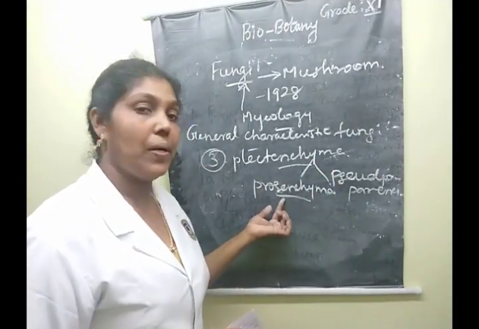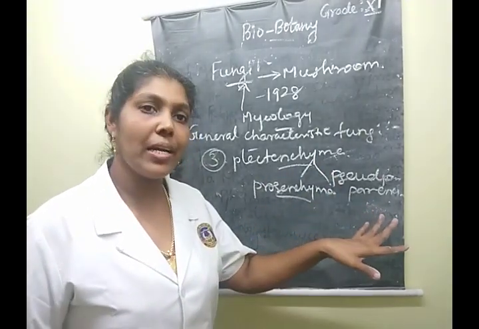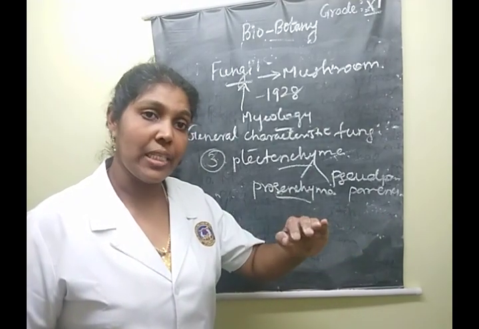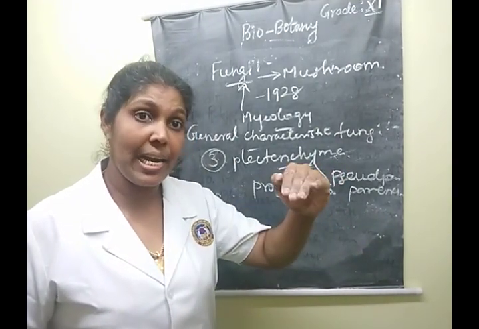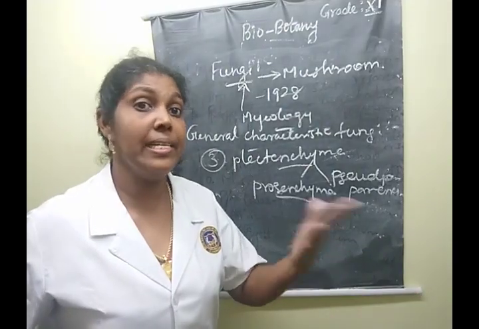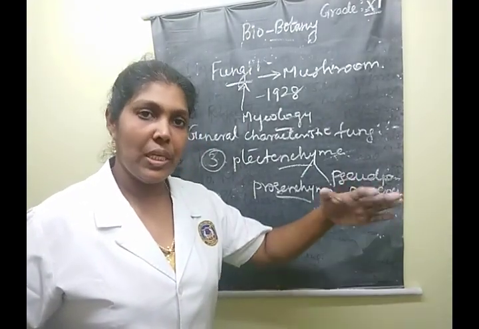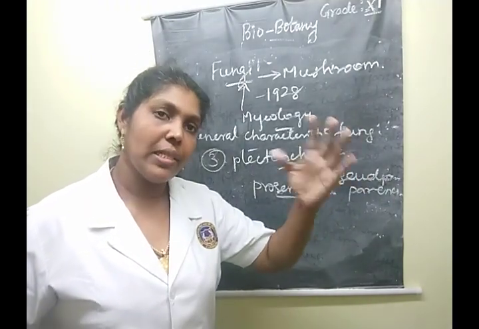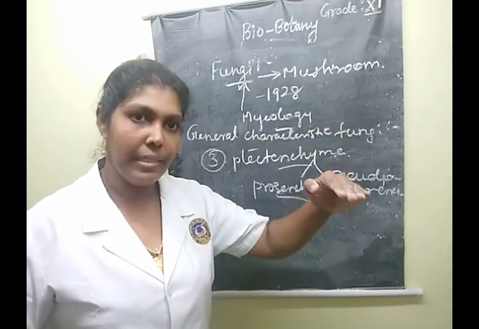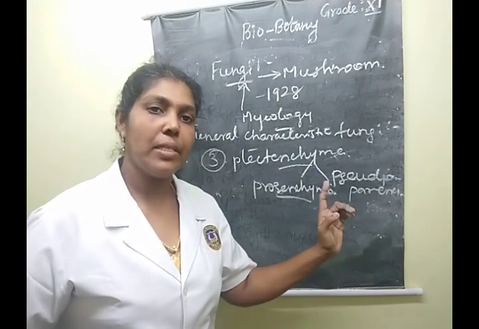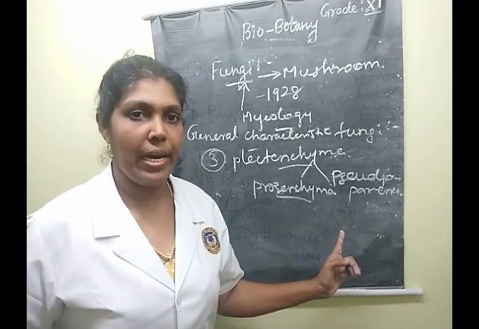That condition is known as prosenchyma. Pseudoparenchyma is compactly arranged, but the hyphal cells lose their identity.